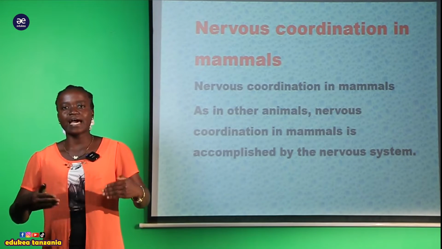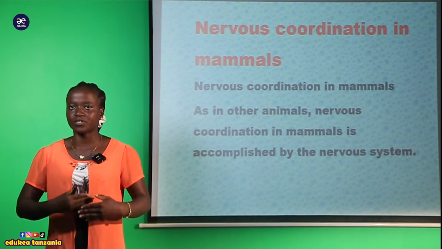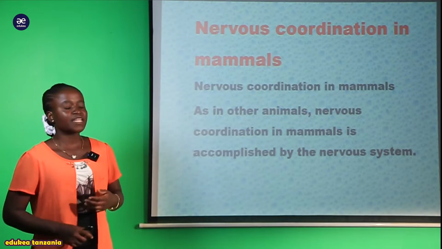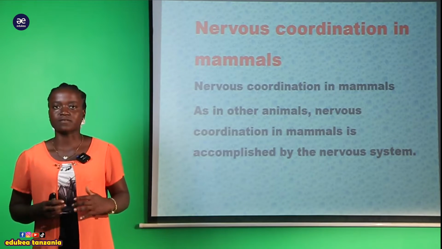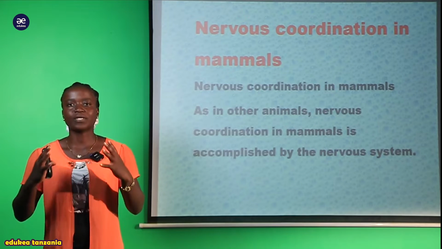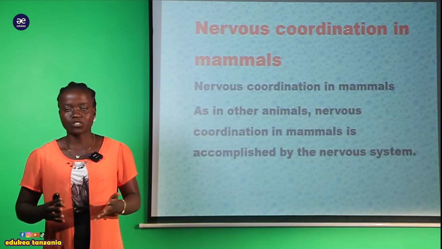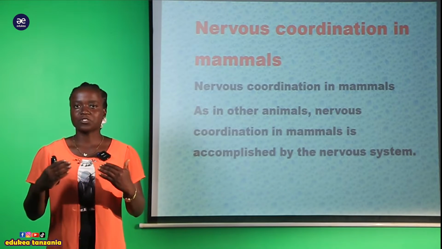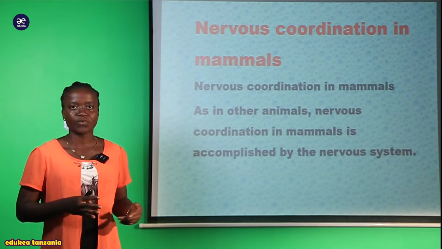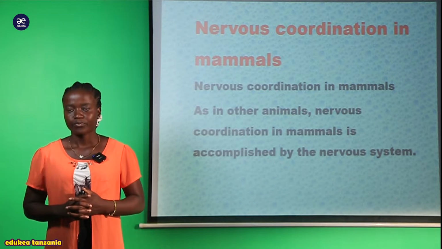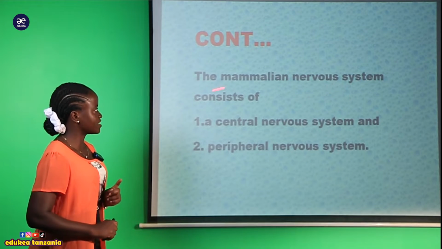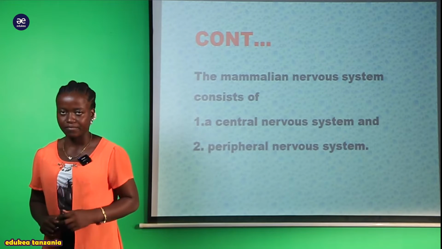Lakini sasa tukija kuongelea ile term yote ya nervous coordination, tunasema kwamba hapa tutaenda kuongelea kwa upana zaidi nervous system, zile nerves zote zinazopatikana ndani ya animal or ndani ya any kind of mammal. We are talking about human being, cow, rat, different kinds of animals that are found within the mammals. So the mammalian nervous system consists of two systems.